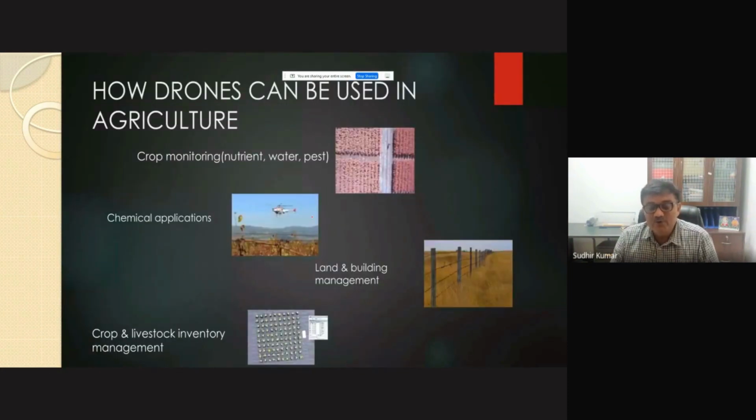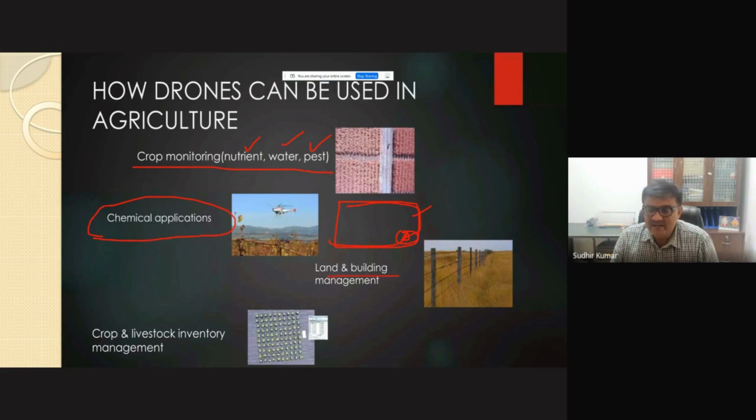To add to that, these drones can help monitor how many nutrients are required, and water and pest information can also be obtained by these drones. What kind of chemical application we want, because we have to apply that chemical to the whole field. But now with this application, for instance, we can find out that only this portion of my field requires this. So the drone will find this location, spray only that part and come back, because I can save labor and the expensive chemical. In that way it can be very helpful.